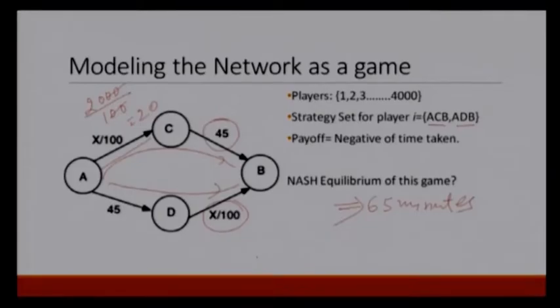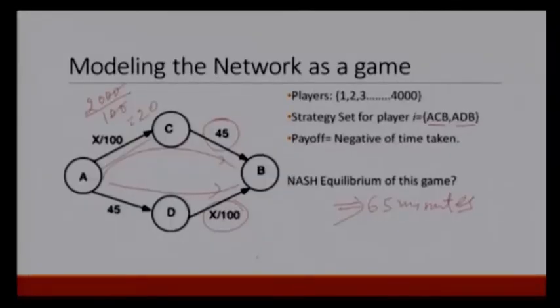Now, to say it is a Nash equilibrium, we have to check whether one of the motorists has an incentive to deviate or not. Let us say one motorist changes his path from ACB to ADB. What happens then? Now, he would take 45 minutes from A to D, and now we have 2001 motorists on DB, not just 2000. It means DB would now take 20.01 minutes, as it is equal to 2001 divided by 100.